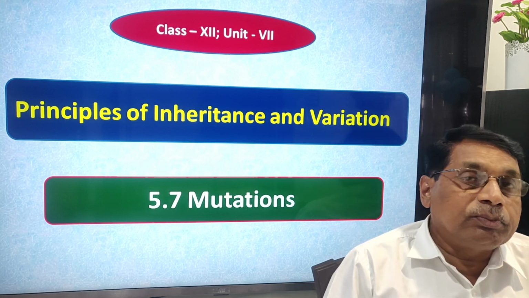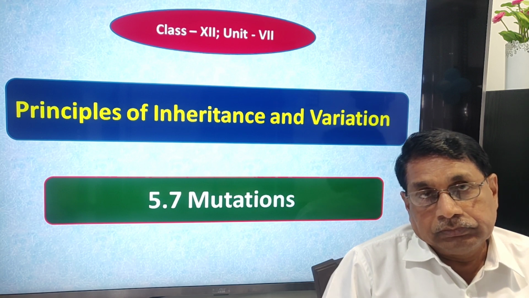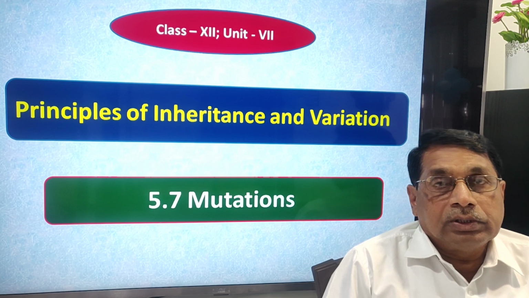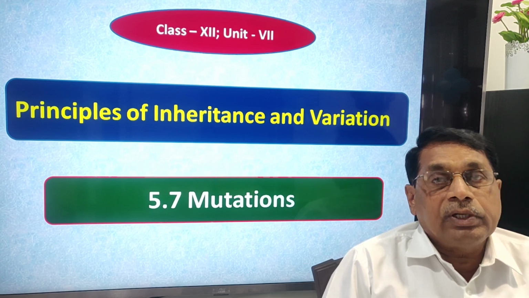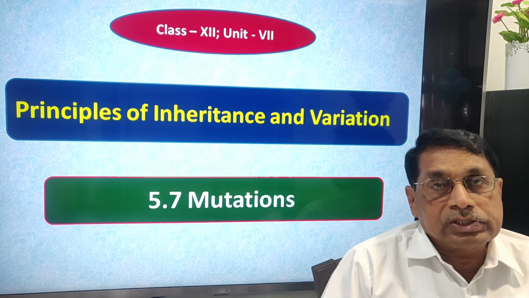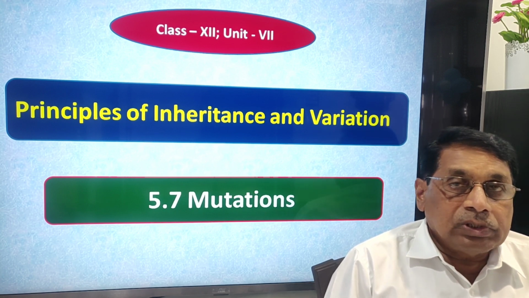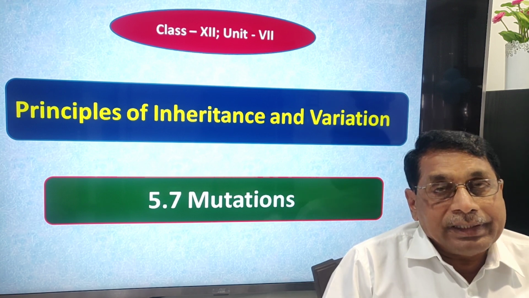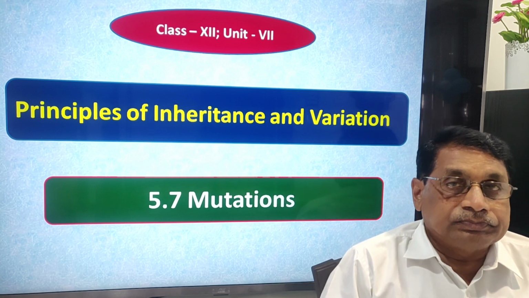Then, the theory of mutation proposed by De Vries. De Vries proposed the mutation theory to explain the variations that exist in living organisms. Darwin proposed the natural selection theory, but he did not explain what the reasons for the variation are.